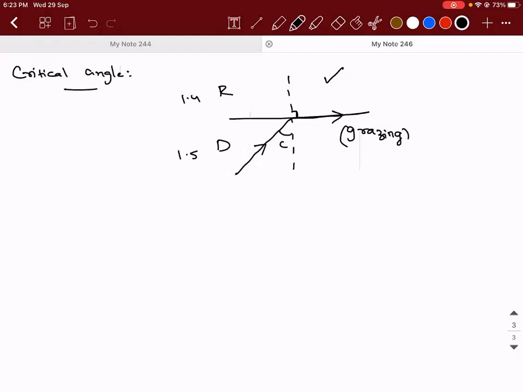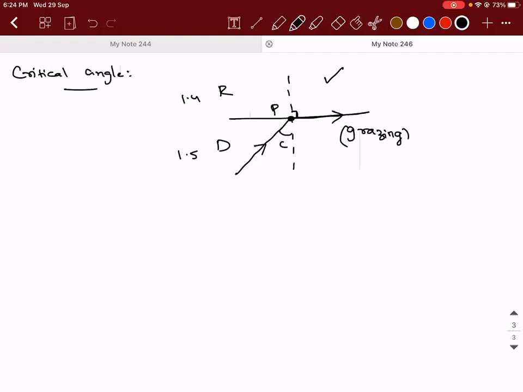If it is happening, I want you to apply Snell's law at this point P and tell me the relation between all the angles and the refractive index. How to apply Snell's law? I have told this multiple times. What should we do?